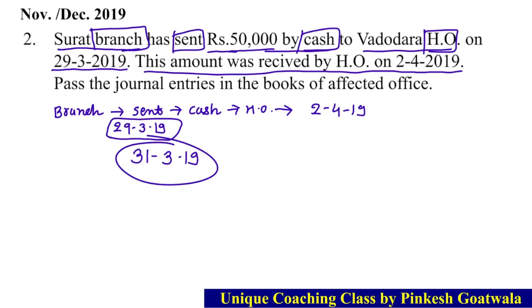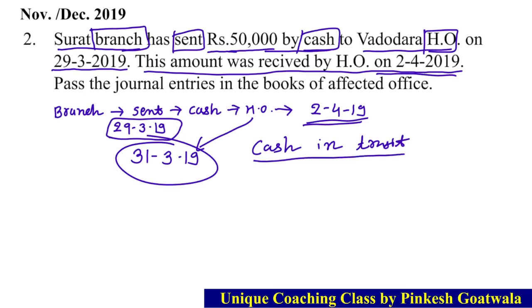So it's a clear case that the cash was sent to head office but it is not received by head office till end of the year. It is actually received on 2nd April. 2nd April receive થયું છે, 31st March સુધી receive થયું નથી. So it is called what? It is called cash in transit, because head office didn't receive the cash till 31st March, till end of the year. વર્ષ પૂરું થાય ત્યાં સુધી cash received નહીં થઈ. So it is the case of cash in transit.